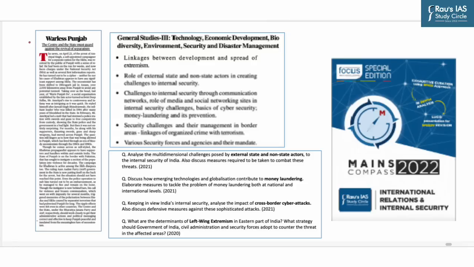Now, our next discussion is based on this article, which appeared on page number 8 in The Hindu newspaper. This news article is about the arrest of Amritpal Singh, a self-appointed campaigner for a separate nation for the Sikhs. Now, news about his arrest was received by the public of Punjab with a sense of relief.